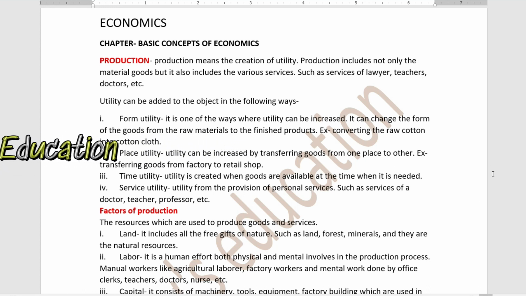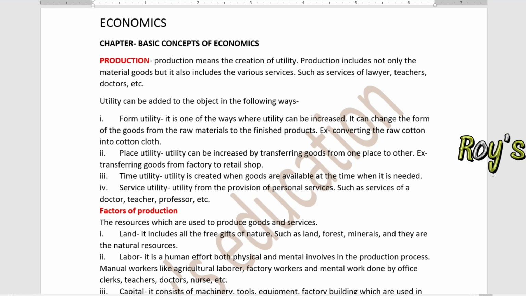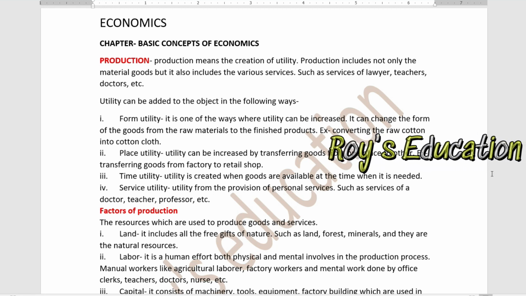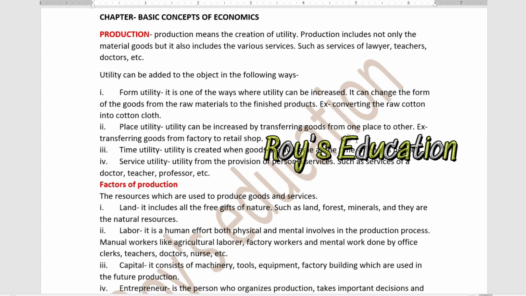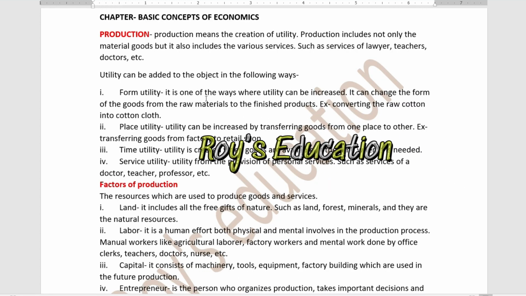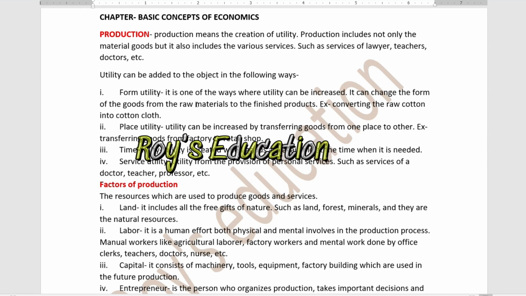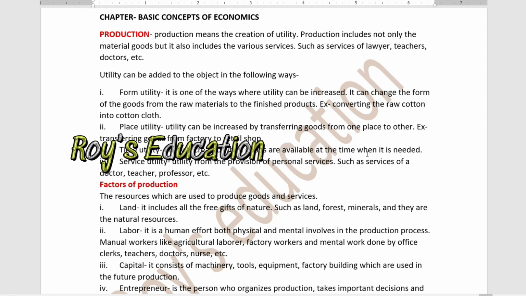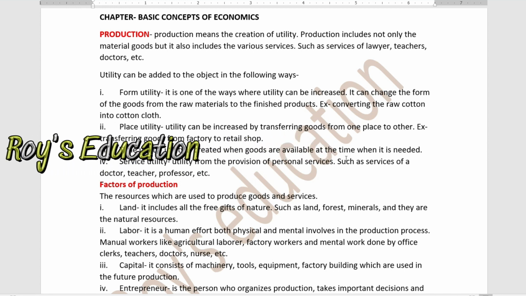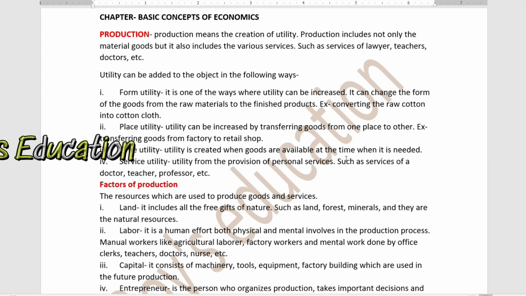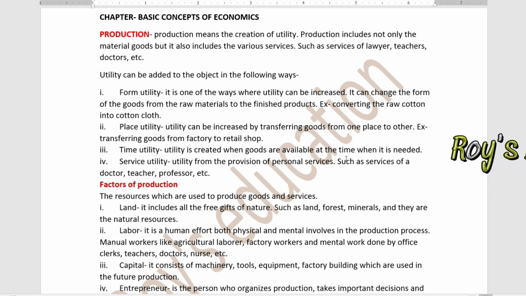Production includes not only material goods but also various goods and services, such as the services of lawyers, teachers, and doctors. This utility can be added to an object in the following ways. In what ways can utility be added? First is form utility. It is one of the ways where utility can be increased by changing the form of the goods, that is, from the raw materials to the finished product, converting the raw materials into cotton goods.